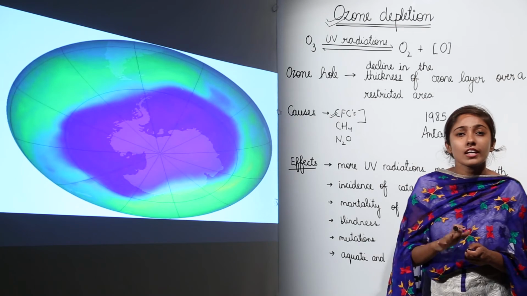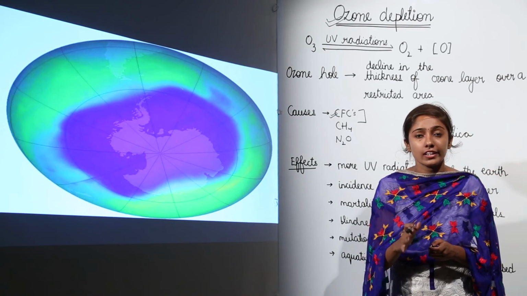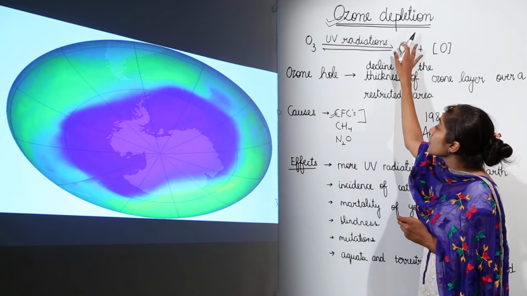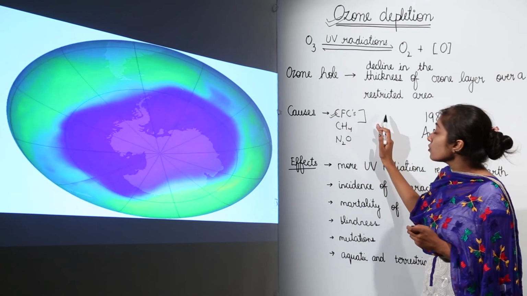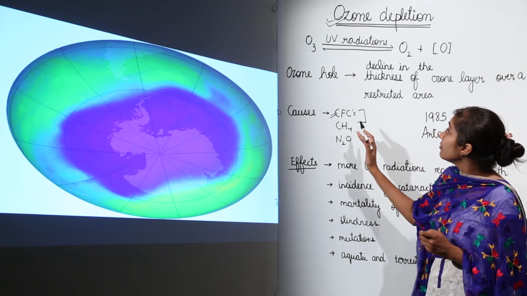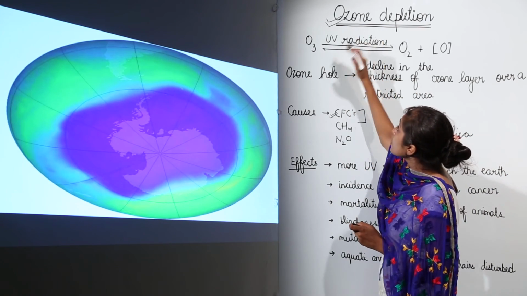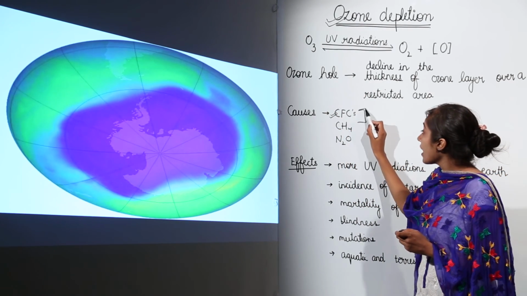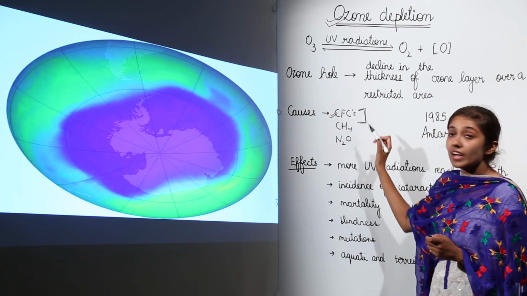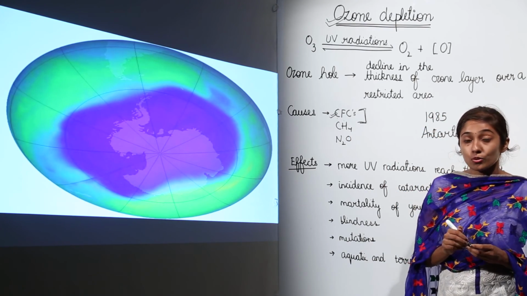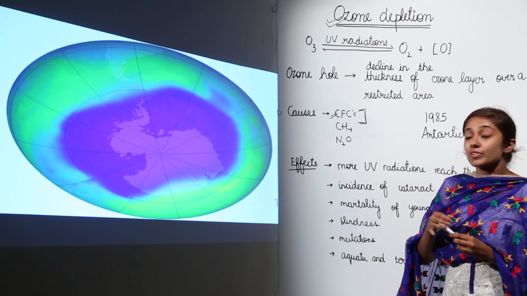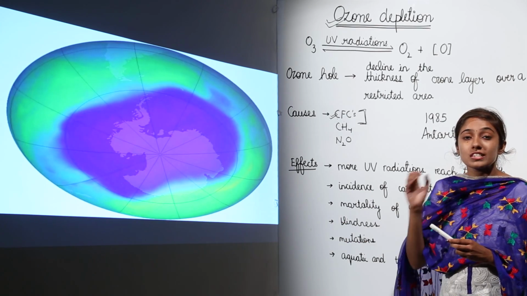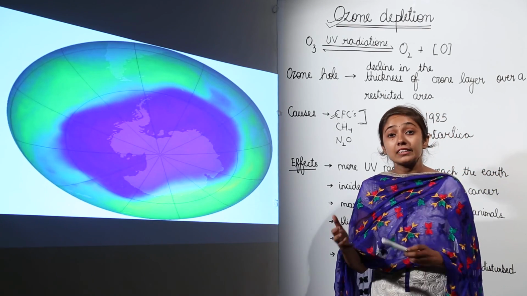Human activities are the major factors responsible for the thinness of the ozone layer, that is ozone depletion or ozone hole. So we need to think over how we can reduce this ozone depletion. The causative agent, the main factor, is chlorofluorocarbons, which are used as coolants. If the ozone layer is depleted, there are going to be a lot of harmful effects that you will see in the future. So it's a major concern for the environmentalists and for all of us.